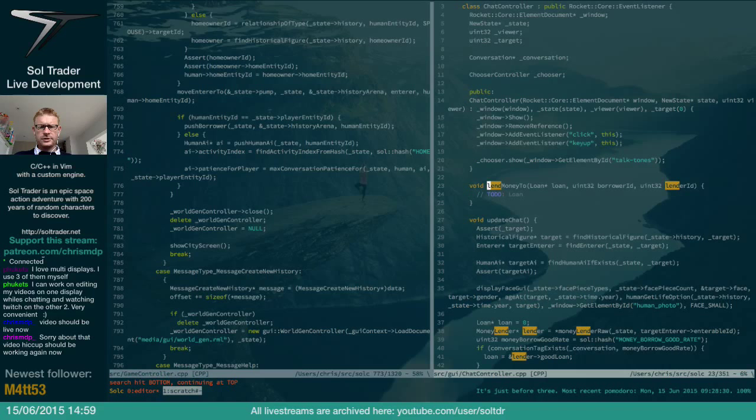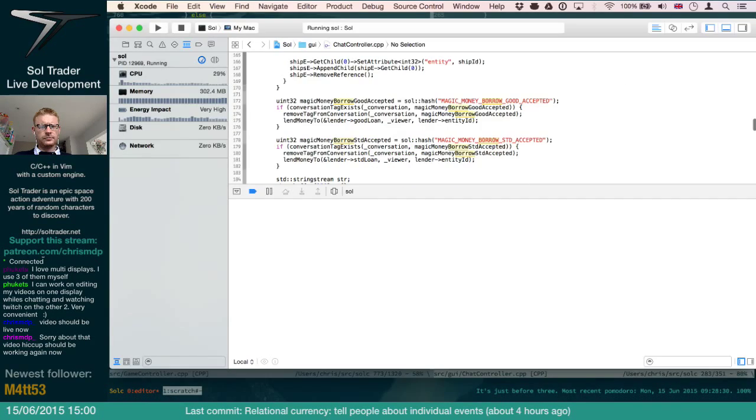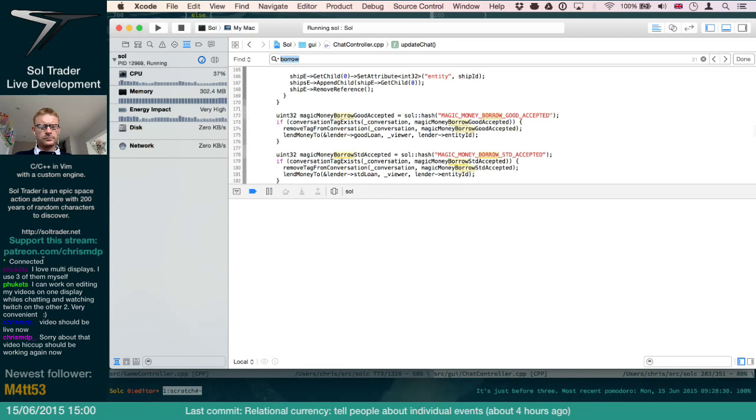I don't know if we've got another borrower, find borrower here. Let's just make sure that that's working before we move on. Right, stick to that.